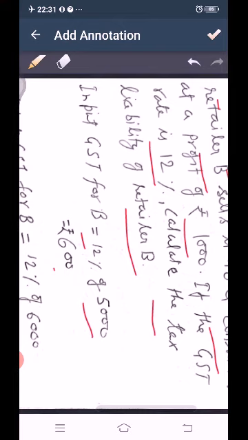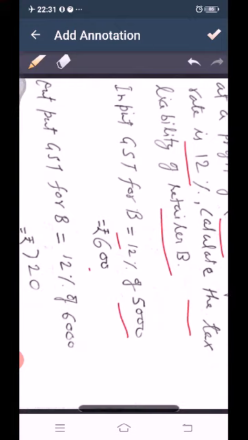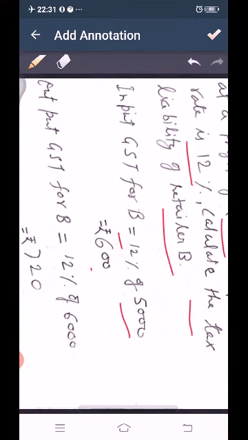Suppose a shopkeeper purchases from a wholesaler, then tax paid by the shopkeeper is input tax. And when the shopkeeper collects the tax from the customer, that will be his output tax. Then the difference of output and input tax is called tax liability.